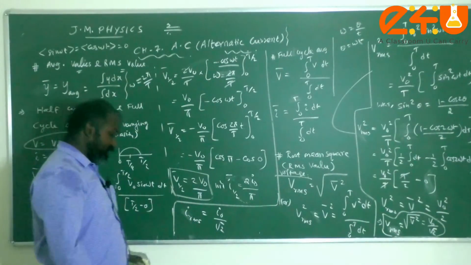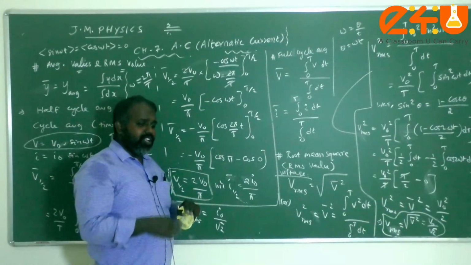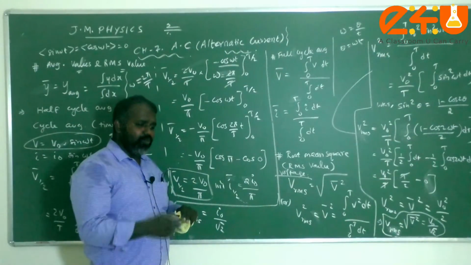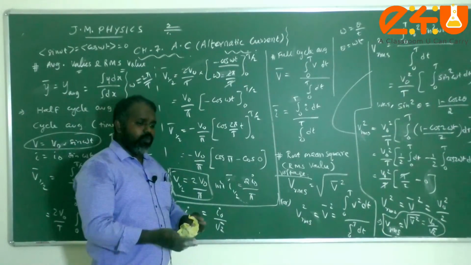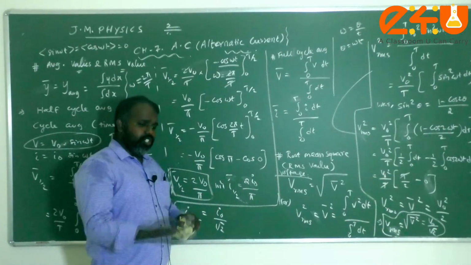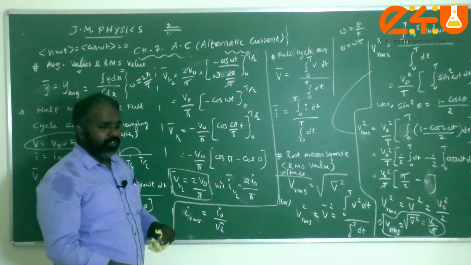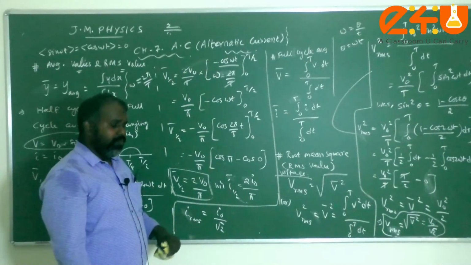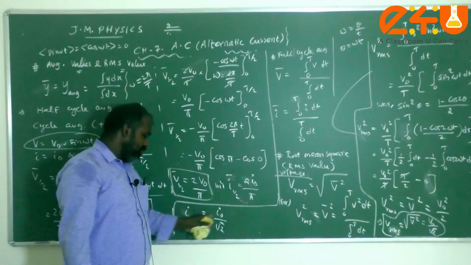Similarly, because of that reason, a normal DC ammeter or voltmeter cannot be used to measure AC voltage or current, because the average value for one complete cycle is 0. That's why the normal DC ammeter or voltmeter cannot be used for measurement of AC. But there is a small theoretical modification. That concept is nothing but what, children?